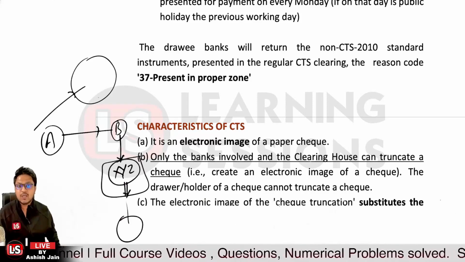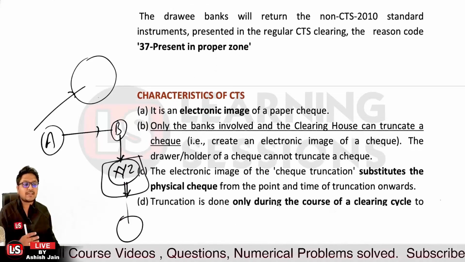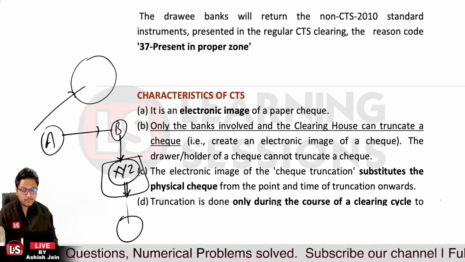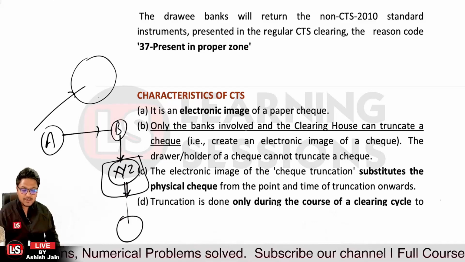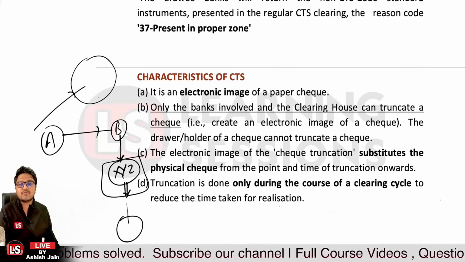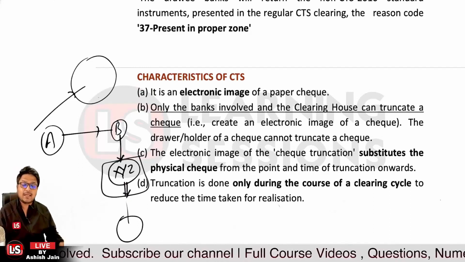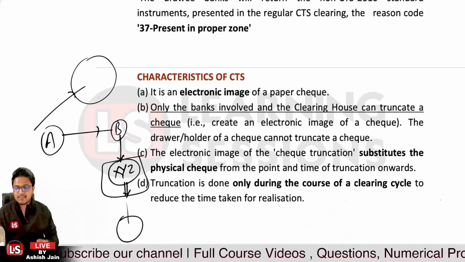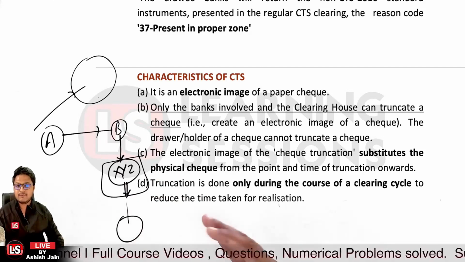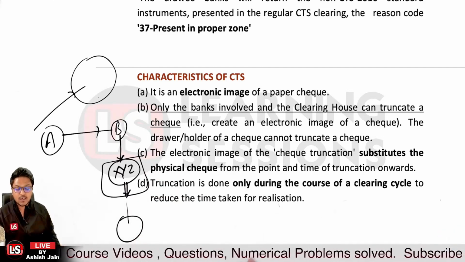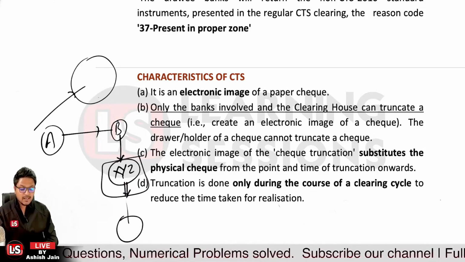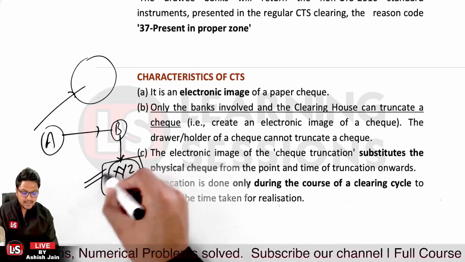So the electronic image of the truncated check substitutes the physical check from that point onwards. The truncation is done during the clearing cycle to reduce the time taken for realization. Previously, the physical check was moving from one person or bank to another, then to the clearing house and then to the paying bank. But now the actual check is retained by the collecting bank.